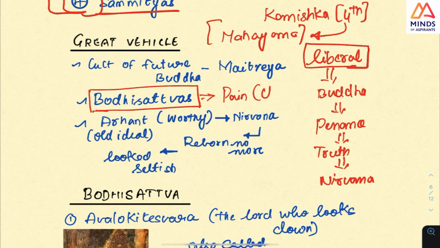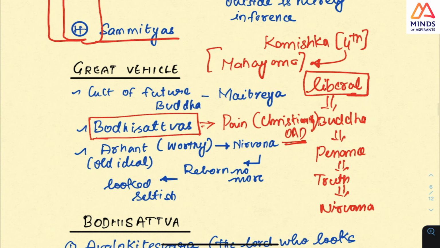So it is actually similar to Christianity. And if you look at it, this is also a confluence of religions. Christianity comes around 0 AD or somewhere, and this Mahayana Buddhism is around 200 AD or somewhere. So this is a confluence of religions, and this concept of Bodhisattva is very similar to Christianity. We see Christ having taken the sins of the people, and similarly Bodhisattvas took the sins of the people, and they help in the liberation of people from this world. And in this, they have the future Buddha. Many religions have future deities. In this, the future Buddha is Maitreya.